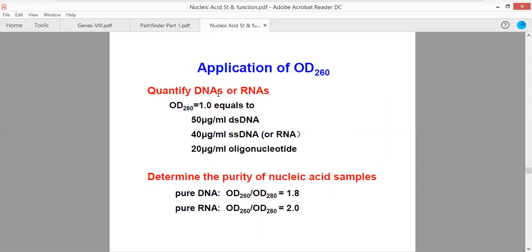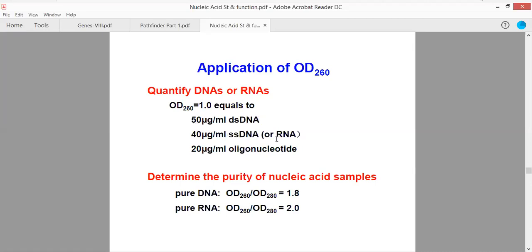Now, we will be talking about the application of optical density: quantification of DNA or RNA. I have already told you which molecule absorbs much more UV radiation. One OD, or one absorbance unit, is equivalent to 50 microgram per ml of DNA. That means the least amount of UV radiation is absorbed by DNA.